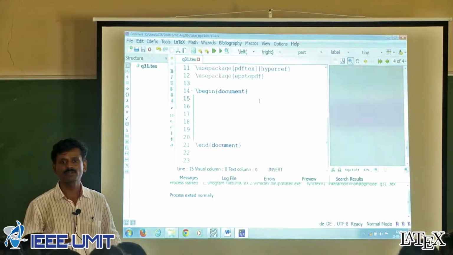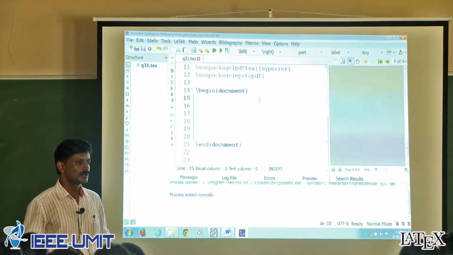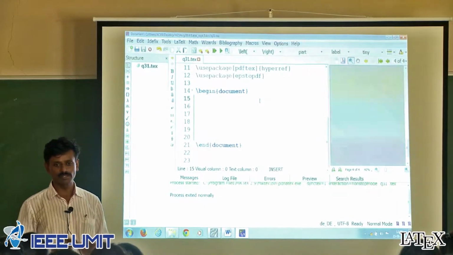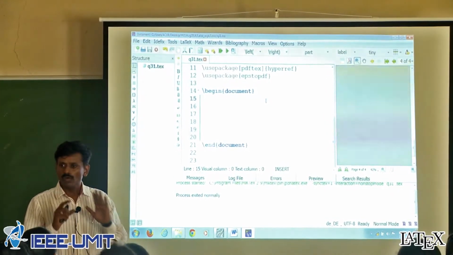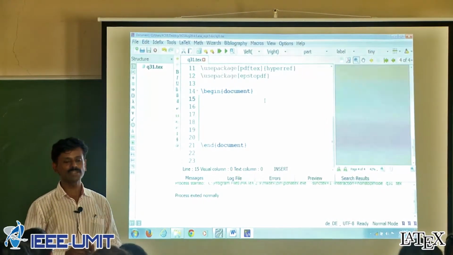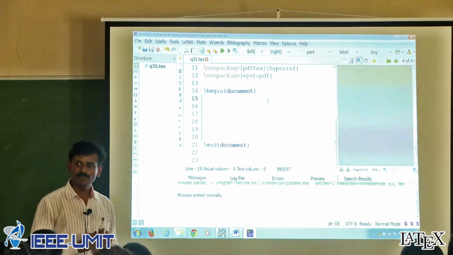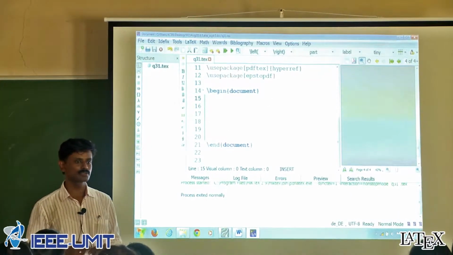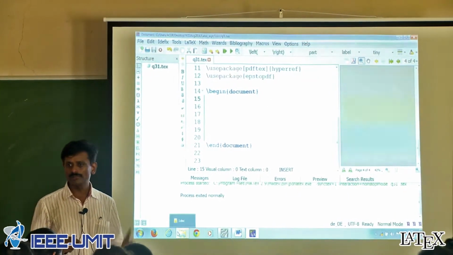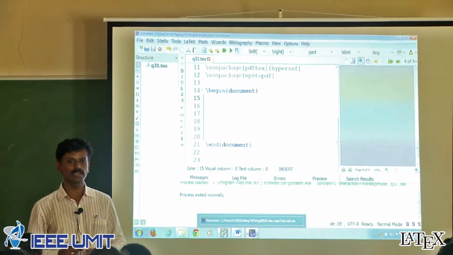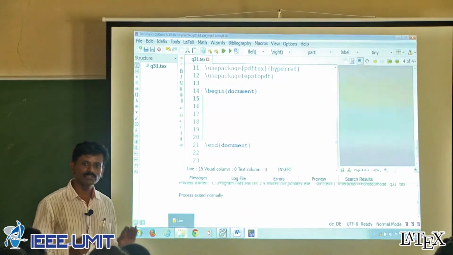document into the text editor. You are using the Text Studio editor. You have the template also with you, a LaTeX template. The name of the LaTeX template is q31.tex. This LaTeX template will give you the output file, and the contents are also with you